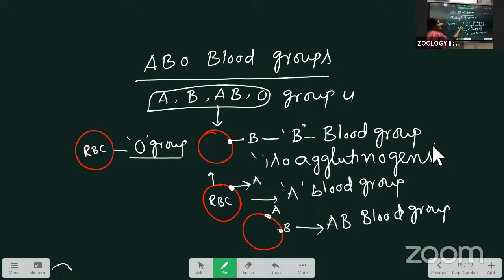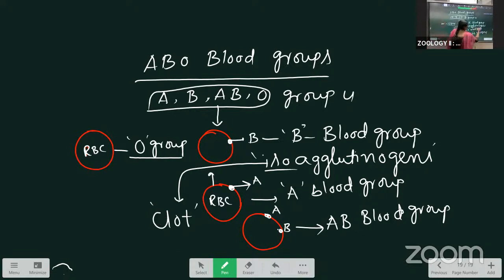For example, if A group blood is given to a B group person, that is the incorrect blood group, and these antigens cause clotting. That's why another name for the antigens is iso-agglutinogens, because they cause clotting with an incompatible blood group.